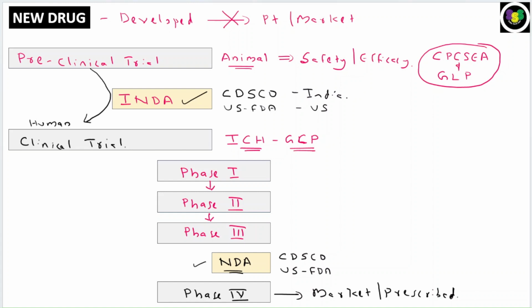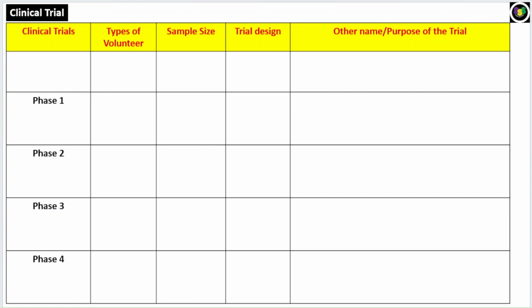Now let us understand some of the important facts you need to know with respect to all these phases of clinical trial. This is a table where we'll summarize the important things you need to know. As I told, once you get the approval from the CDSCO or the US FDA, after filing the new investigational new drug application, you will be able to conduct the clinical trials. So the mandatory trials are phase 1 trial, phase 2 trial, phase 3. Then you again file the application, NDA, and finally if they give approval, you can prescribe the drug or give the drug to the market. That is phase 4 trial.